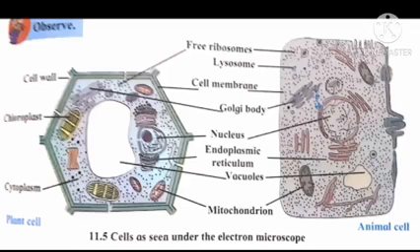These mainly include the nucleus, endoplasmic reticulum, Golgi bodies, lysosomes, mitochondria, vacuoles, plastid, etc. Plant cell contains chloroplast. Dear student, these are the cell organelles of the plant cell and animal cell. Hope you understand the difference between the plant cell and animal cell.